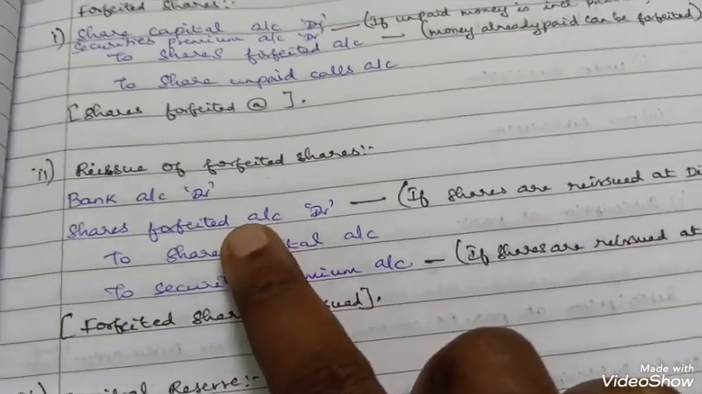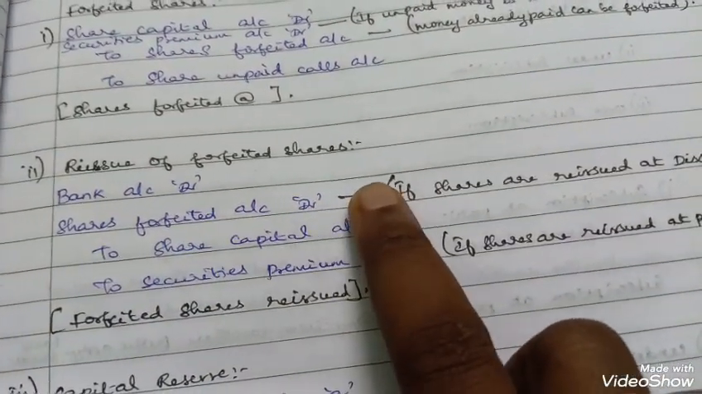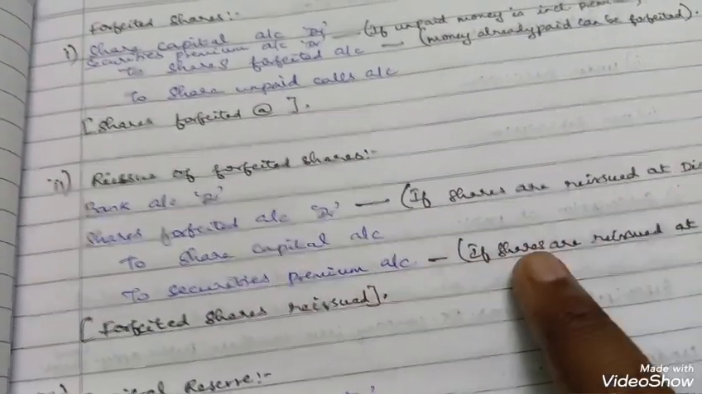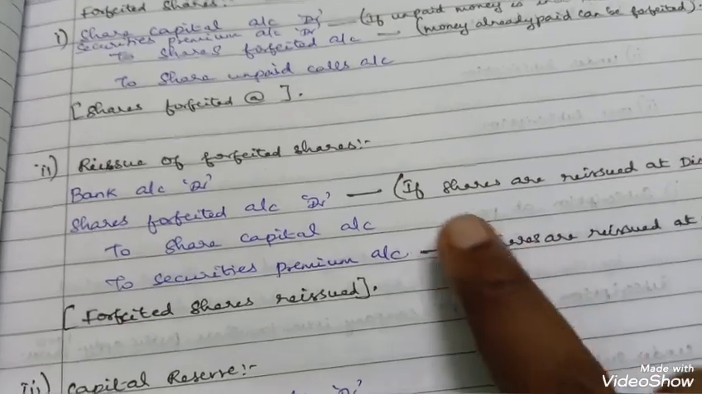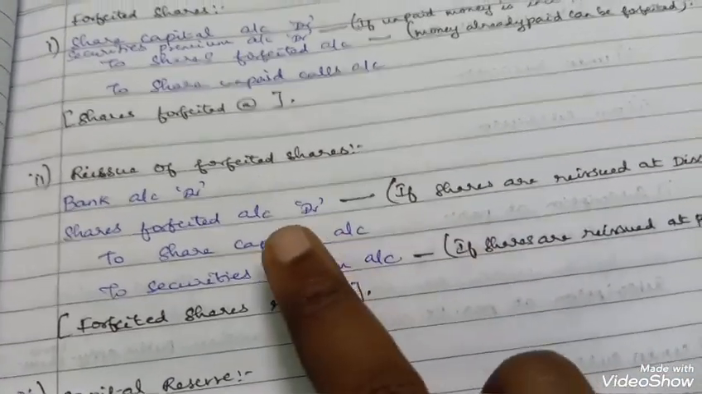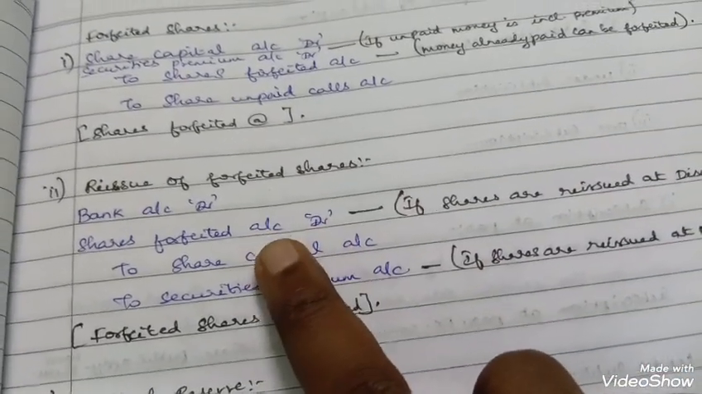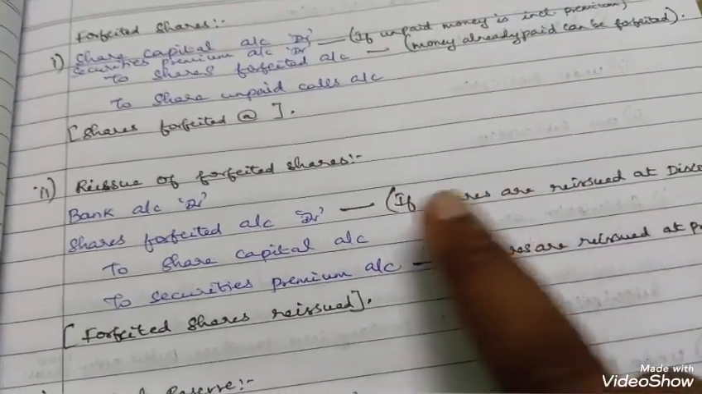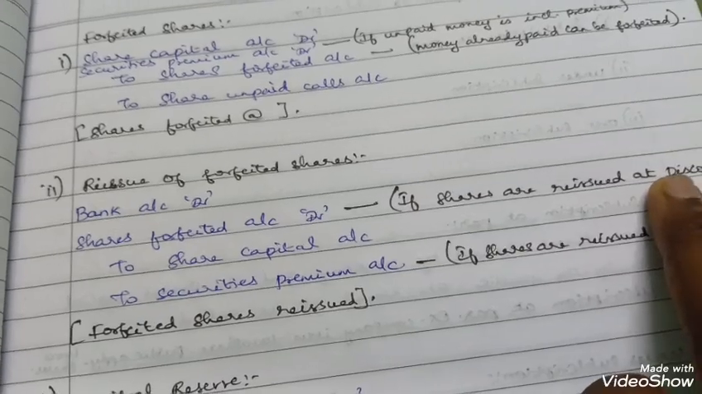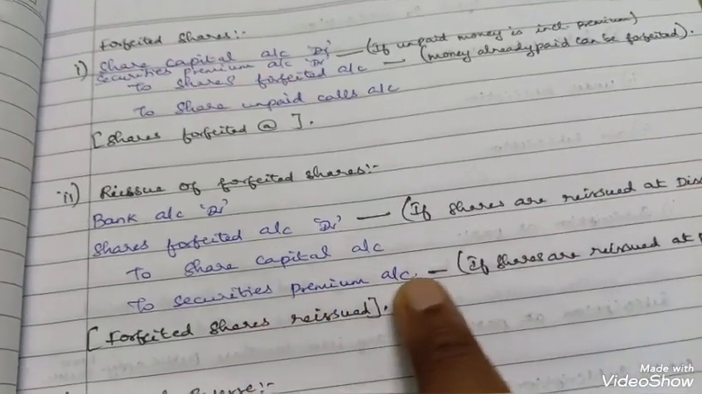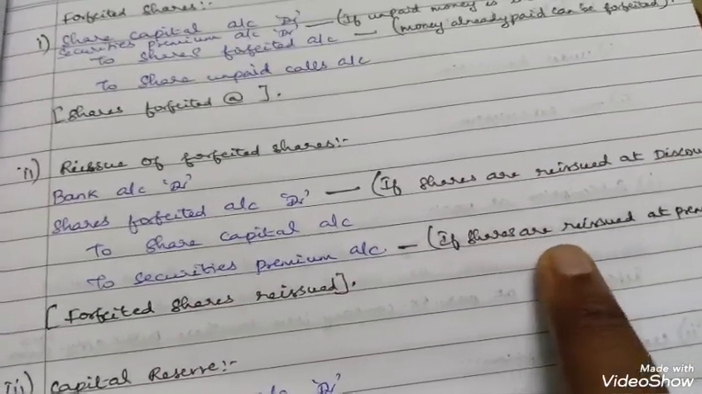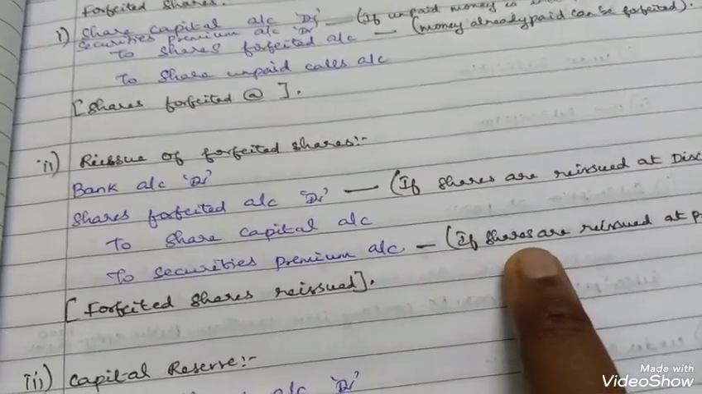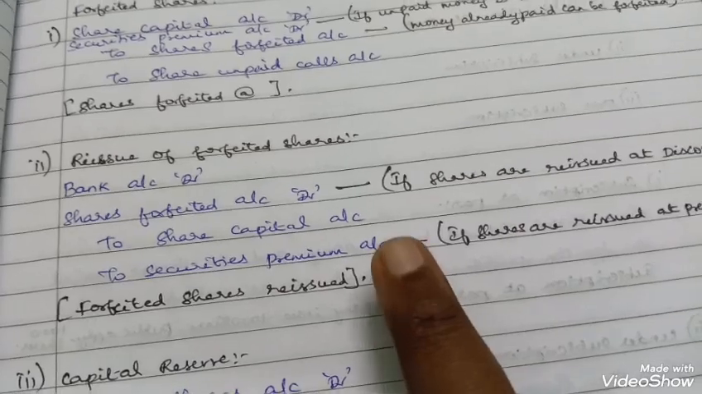Either the shares forfeited account debit will come or the securities premium account will come. Both will not come at the same time. Shares forfeited account debit means the shares are reissued at a discount, and the discount value will be mentioned here. Credit to securities premium account means shares are reissued at a premium, and the premium value will be mentioned here. That's all. So this is the reissue journal entry.